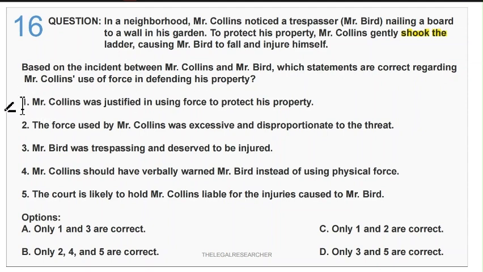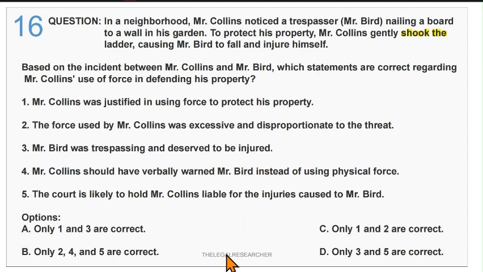So, let's see the statements. The first statement is Mr. Collins was justified in using the force to protect his property. Second, the force used by Mr. Collins was excessive and disproportionate to the threat. The third is Mr. Bird was trespassing and deserved to be injured. Fourth is Mr. Collins should have verbally warned Mr. Bird instead of using physical force. The fifth is the court is likely to hold Mr. Collins liable for the injuries caused to Mr. Bird.